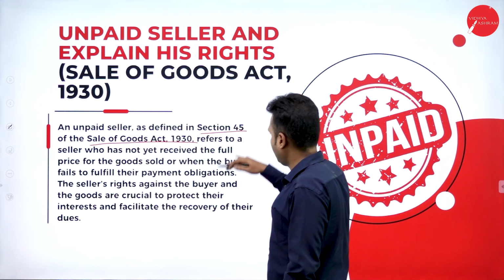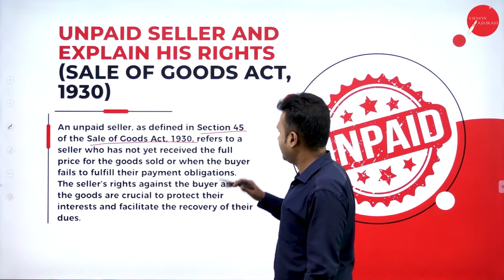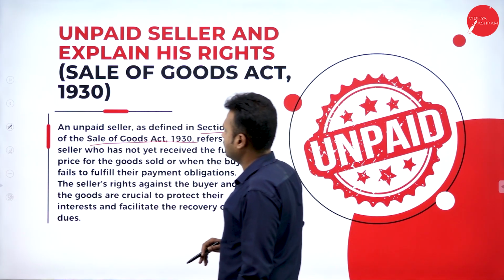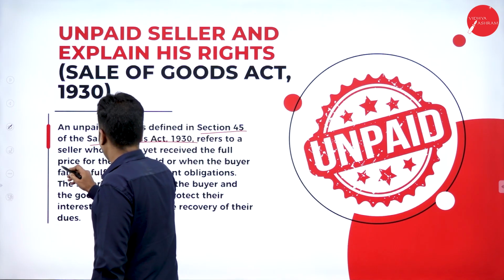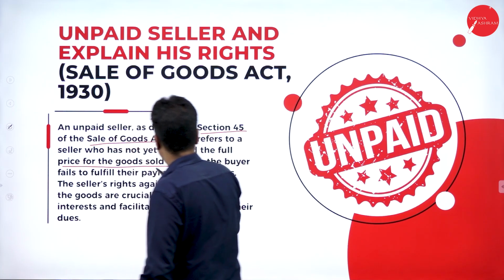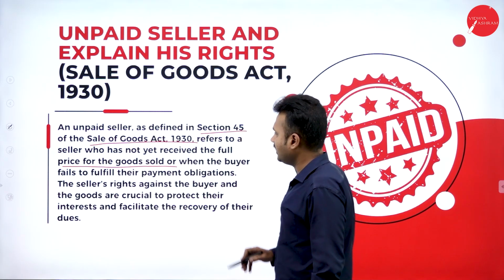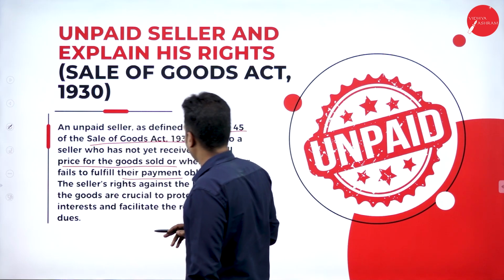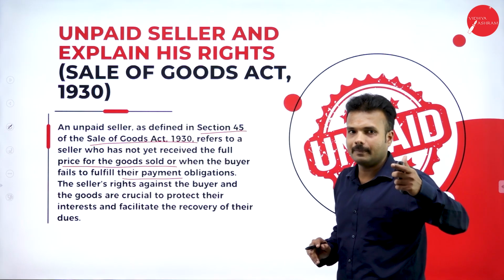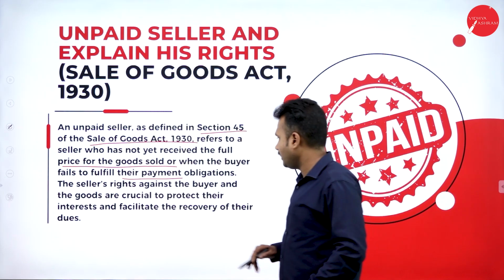According to section 45, unpaid seller refers to a seller who has not yet received the full price of the goods sold, or when the buyer fails to fulfill their payment obligations, partly or fully.